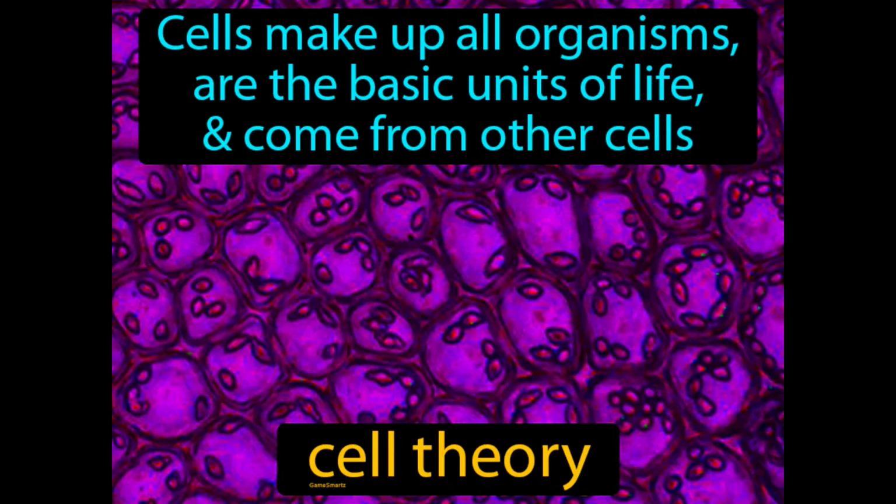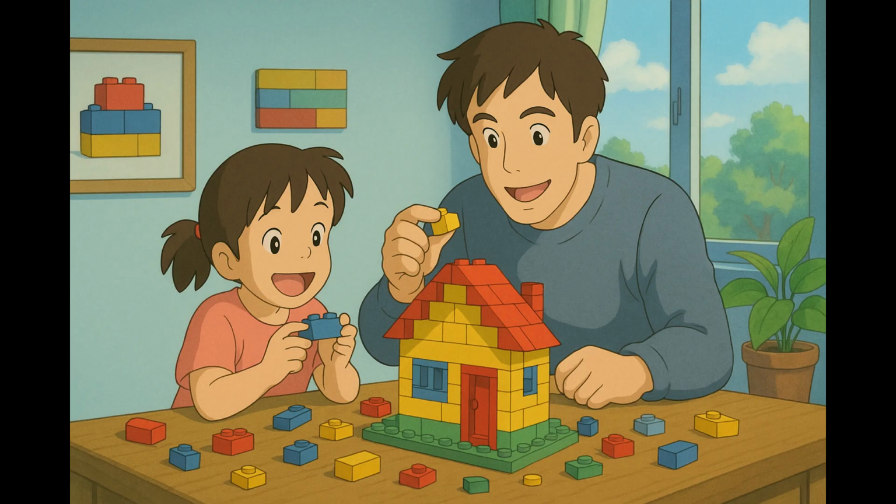Cells make up all organisms, are the basic units of life, and come from other cells. Cell theory. Cell theory states that all living things are made of cells, which are the fundamental units of life, and new cells are produced from existing cells. Imagine trying to build a house using only Lego bricks. Each Lego brick represents a cell, the basic building blocks that come together to form the structure of the entire house, much like how cells make up all organisms and are the basic units of life.